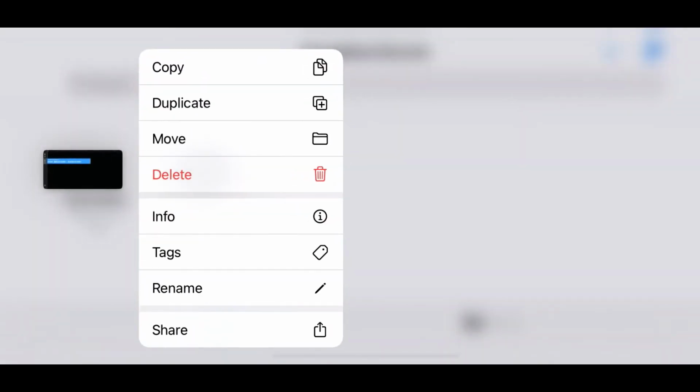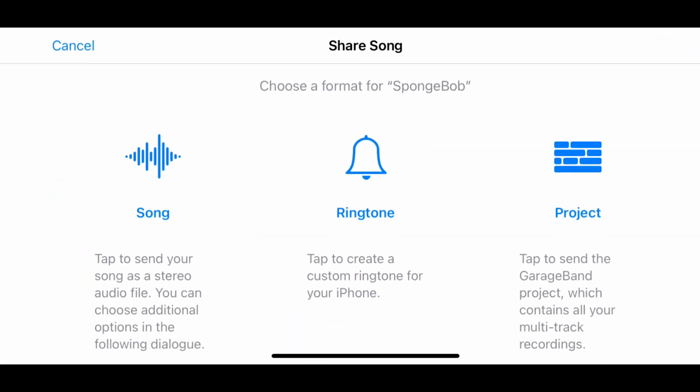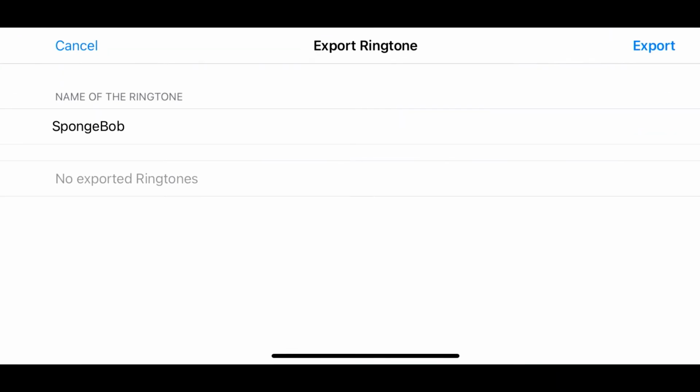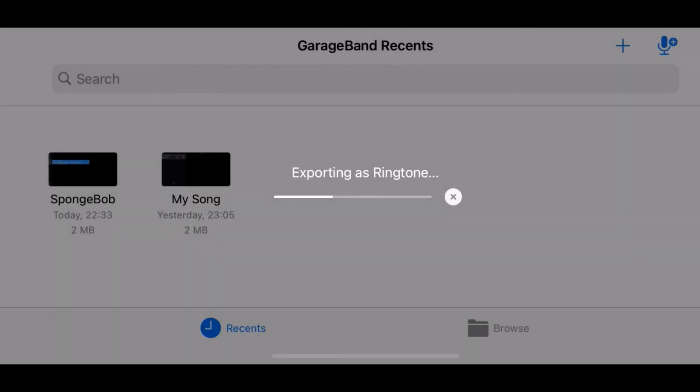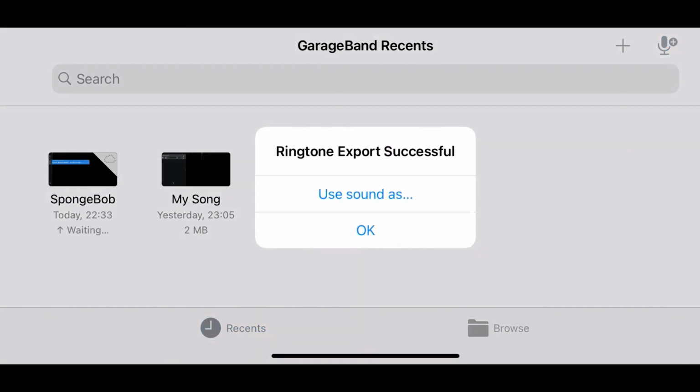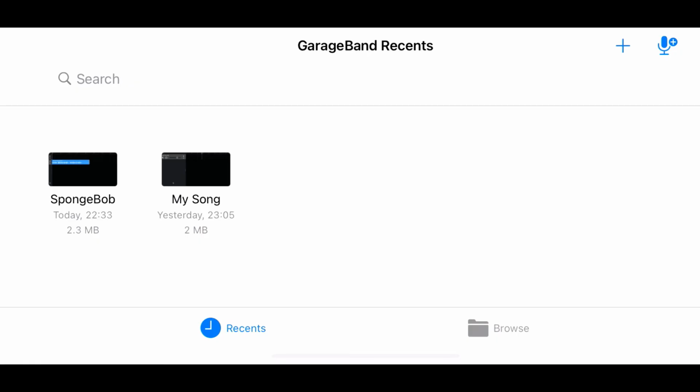Okay, so to make it your ringtone, just long press and hit on share. Then you will see the screen. Now tap on ringtone. Okay, now hit on export. Okay, hit OK. Now let's go and check the ringtone.